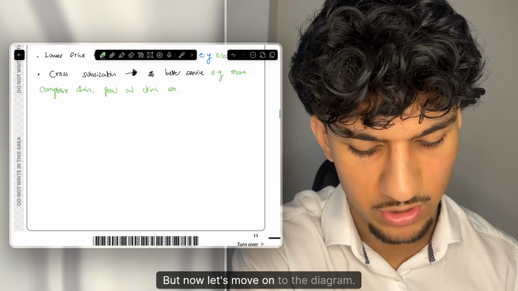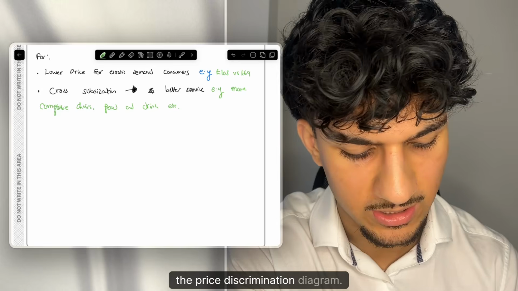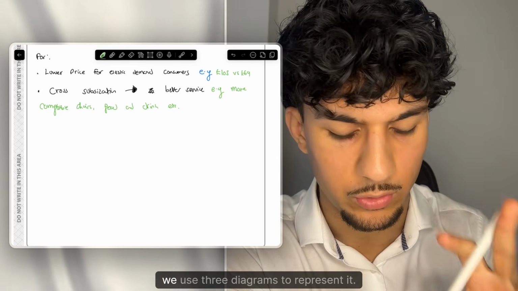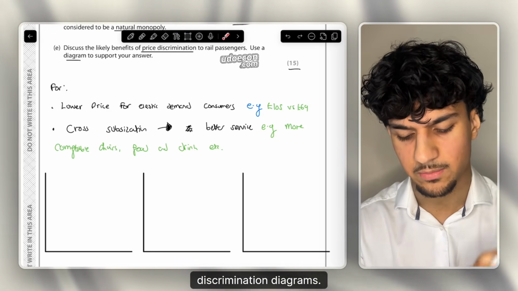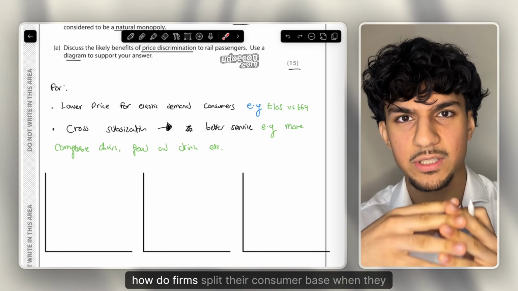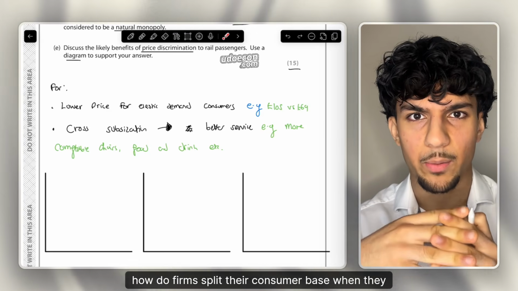But now let's move on to the diagram. And of course, the price discrimination diagram, we say there's 3 diagrams. Well, we use 3 diagrams to represent it. So let's get started with these price discrimination diagrams. So first things first, how do firms split their consumer base when they are price discriminating?